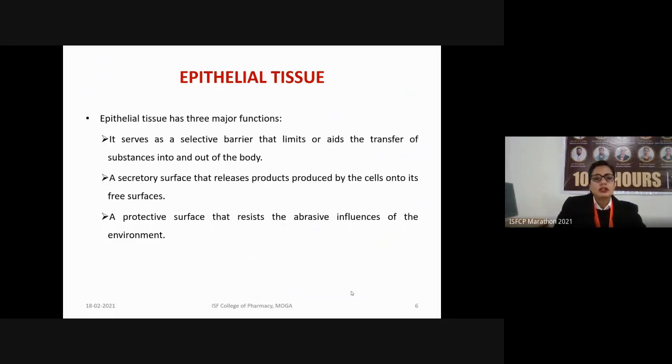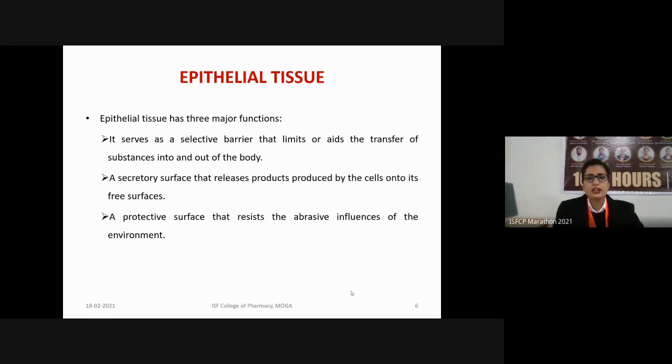So, the function of the epithelial tissues includes serving as a selective barrier which limits or aids the transfer of substances into and out of the body, as they are present superficially, above the surface of any other tissues. Hence, it serves as the selective barrier.